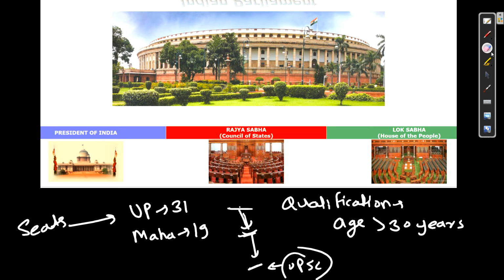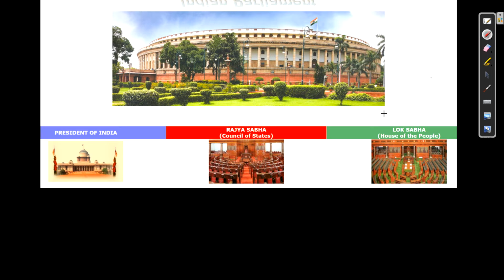Now the third one is your House of the People, that is your Lok Sabha. Article 81. I hope you remember the articles now. So 79, 80, 81 and President of India 52. Right? This is compulsory. You should remember this. There is no option. So again, we will see the same things for Lok Sabha also.